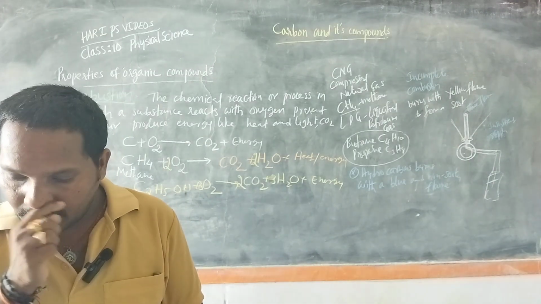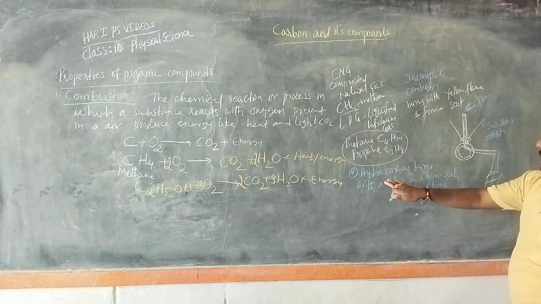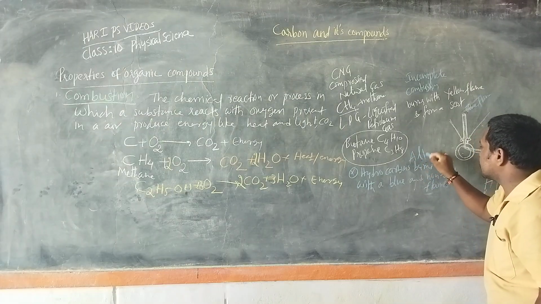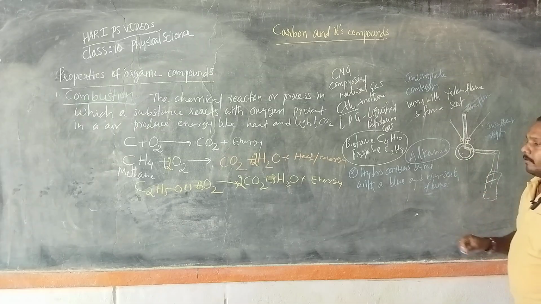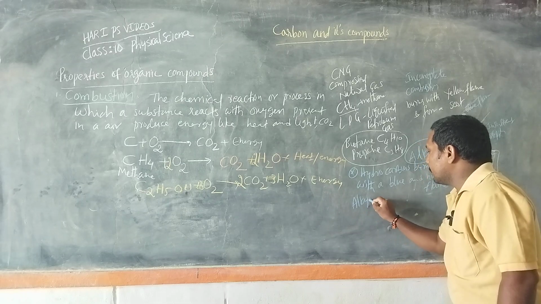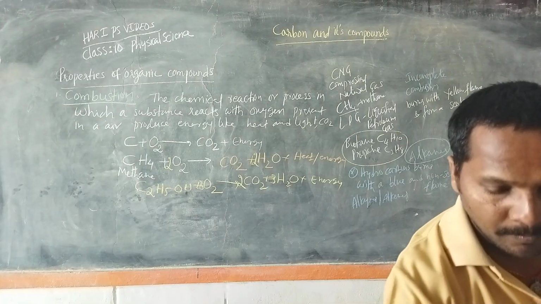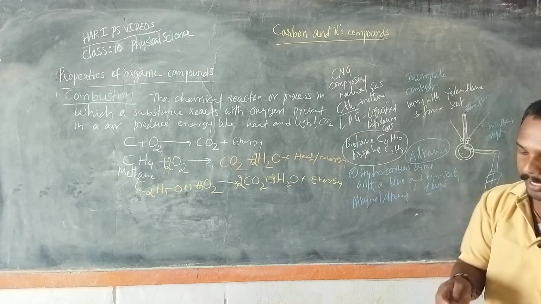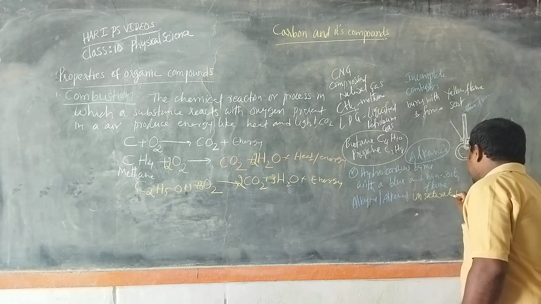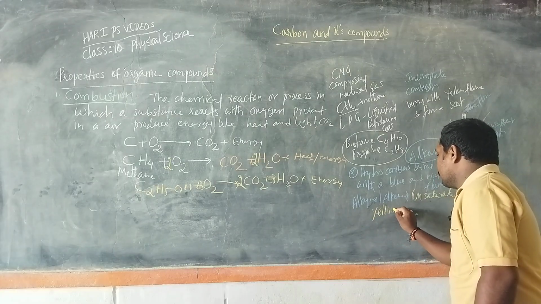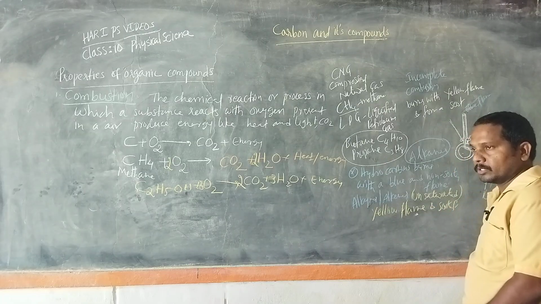Generally, hydrocarbons like alkanes burn with a blue, non-sooty flame, whereas alkenes and alkynes, which are unsaturated hydrocarbons, burn with a yellow flame and form soot.